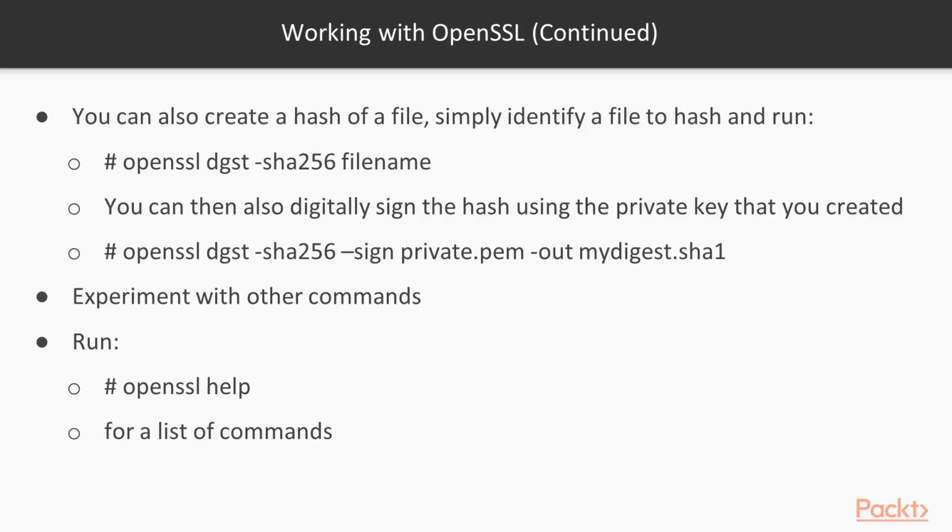Now, let's hash a file. Choose any file in your system and run the command here, digest to SHA-256 on your file. This will generate a 256-bit hash of your file. We'll now use this hash as the input to a digital signature operation. Use the digest sign command here with a pointer to your private key file to digitally sign the hash. Now, explore a bit. Use the command help to see a list of other operations available within OpenSSL.